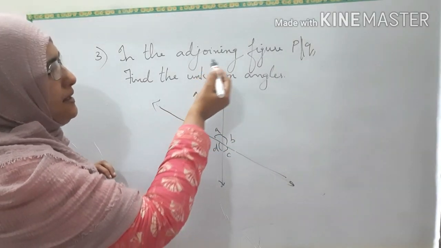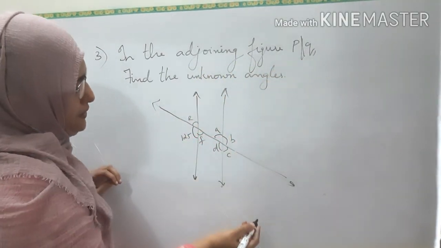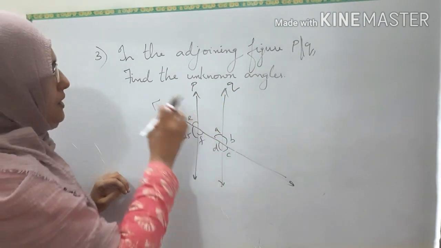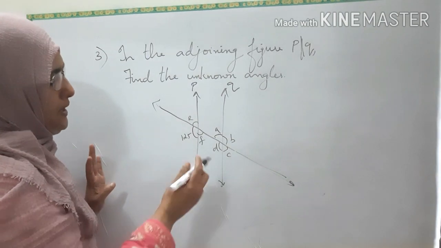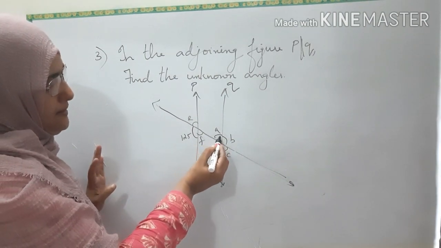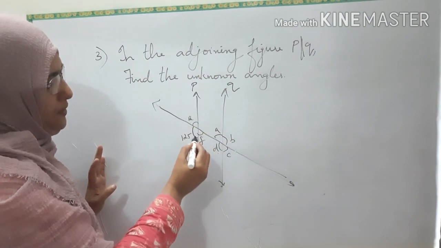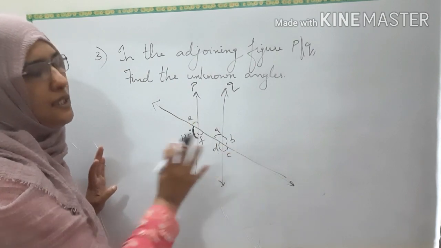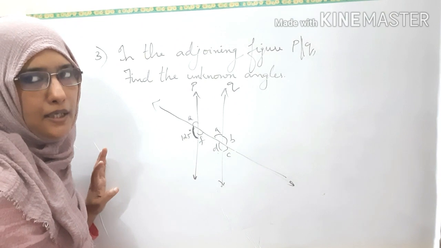Third question, in the adjoining figure, P is parallel to Q. Find the unknown angles. You have to find the unknown angles, that is A, B, C, D, E and F. Only one angle is given, that is this 125 degrees. You have to find all the other angles. So how will you find it?